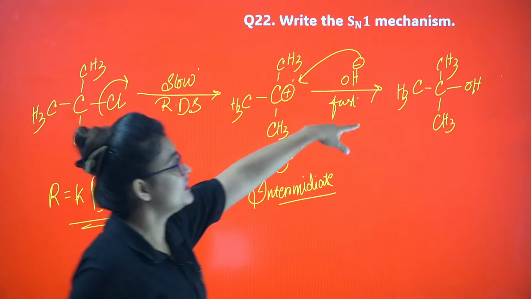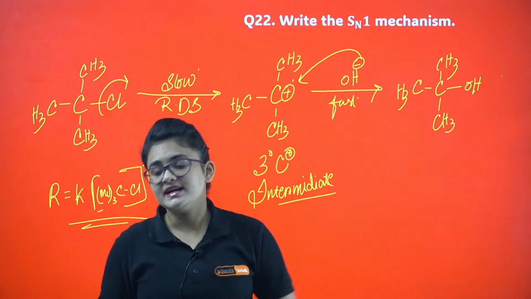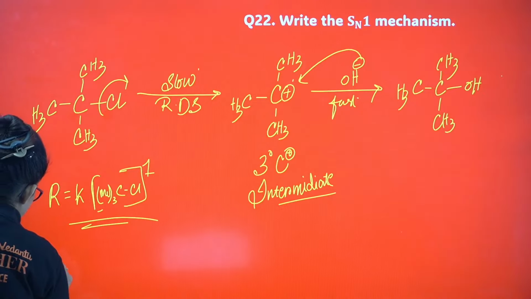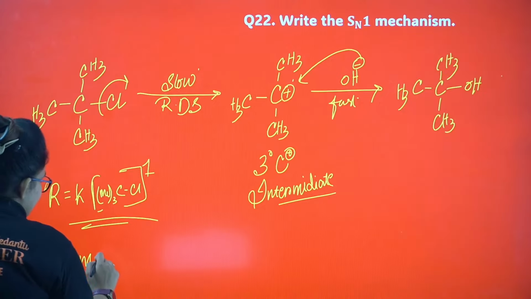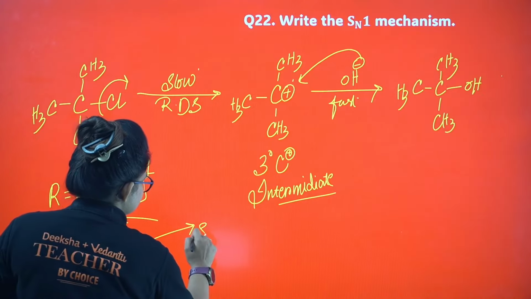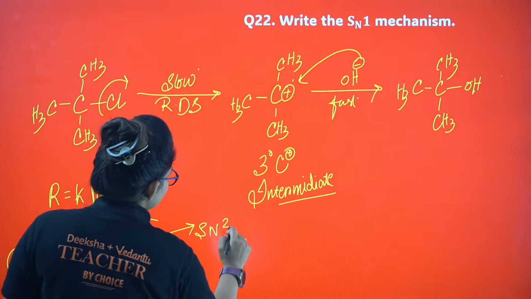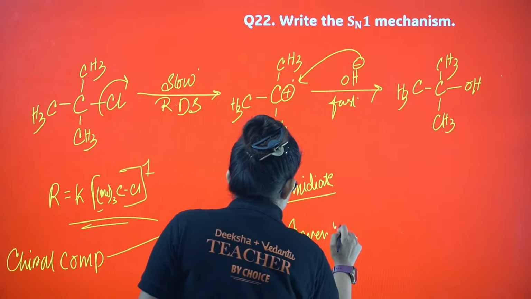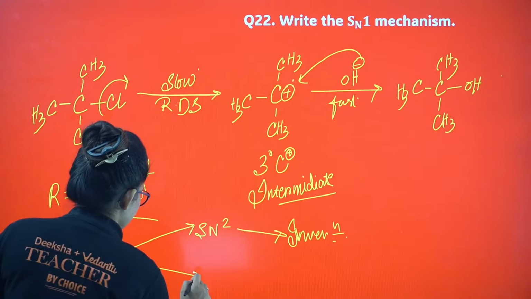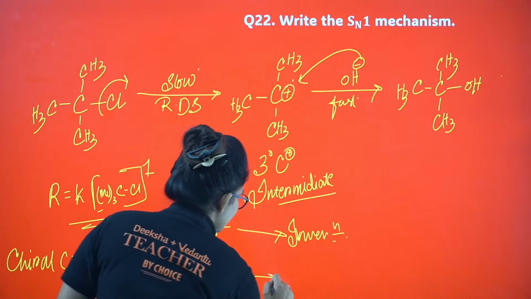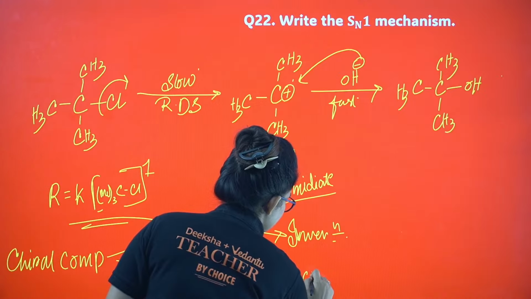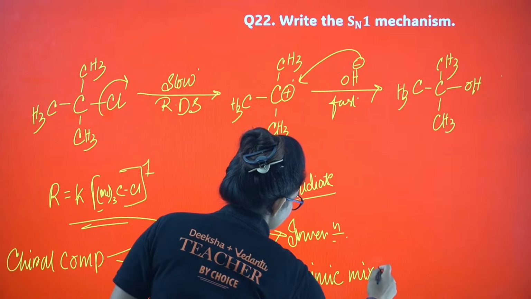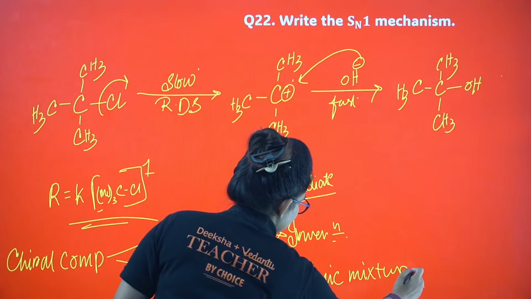And here what will you get? If I am starting with a chiral compound, for SN2 we will see inversion. But if I am doing SN1, then I will get a racemic mixture of both R and S. Very important thing.